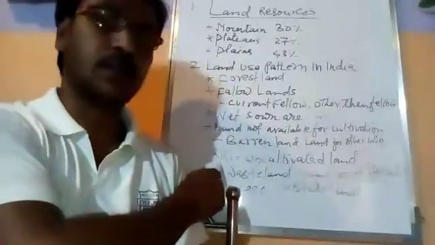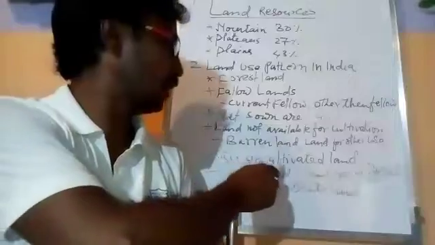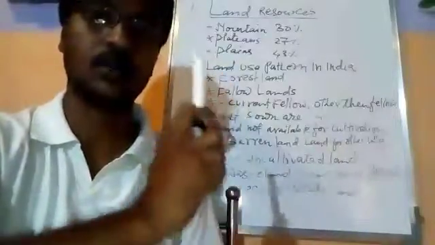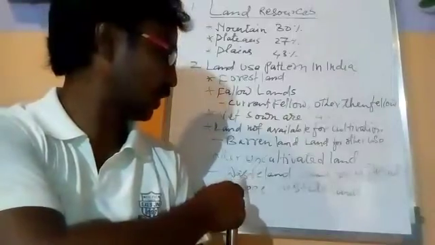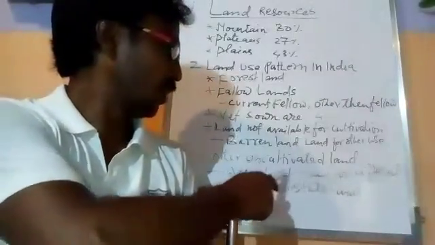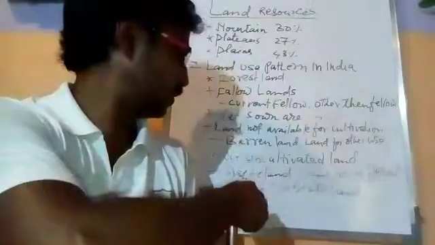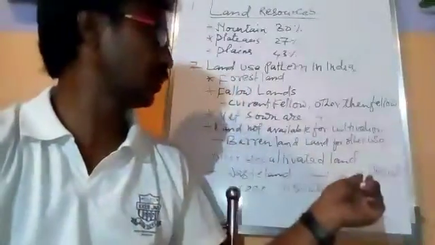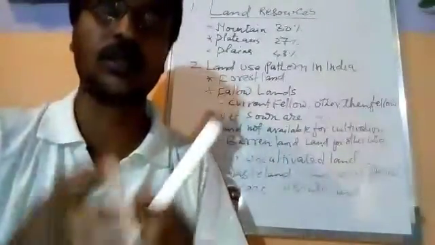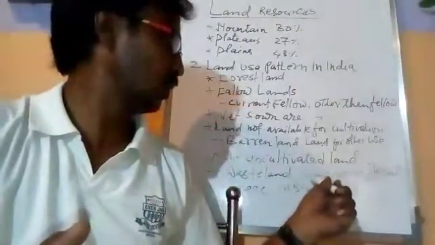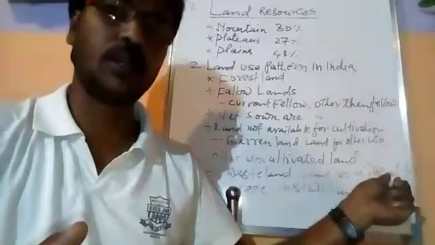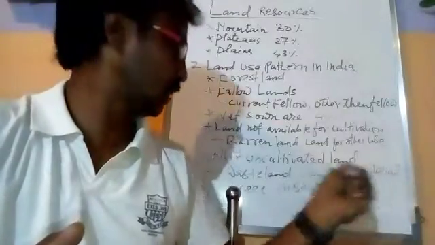Last is the category in India, other uncultivated land. These are the land not used for cultivation, but they are used for other purposes. For example, land for different trees. Now these are the land which is used for growing different fruit trees or other orchards. So land used for growing different types of fruits and other trees.